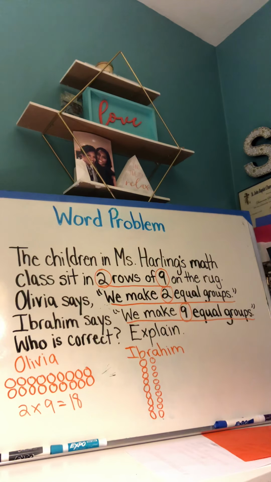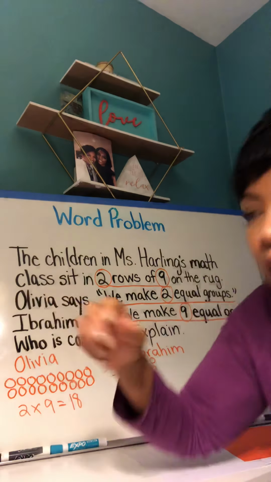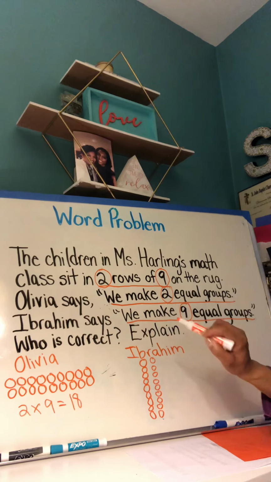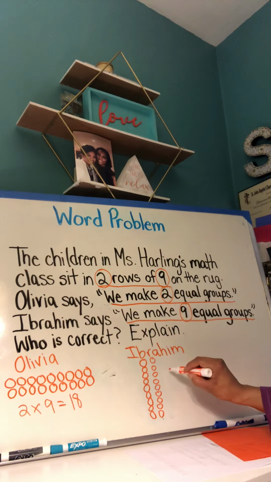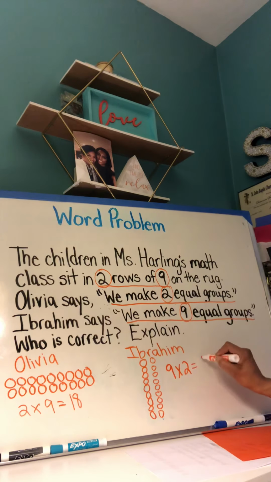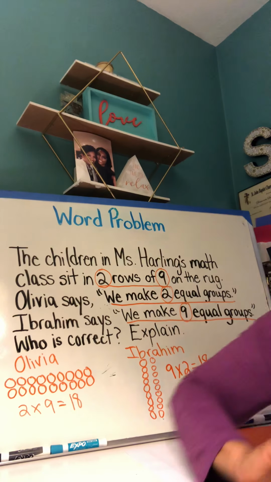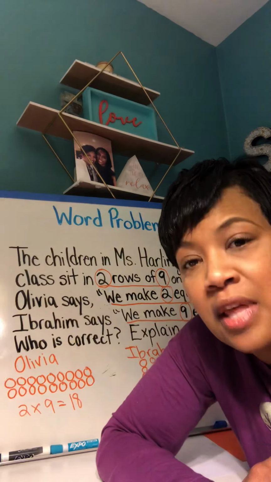We have represented what Ibrahim said. You have 9 groups of 2. Okay? So now we're going to represent that in a multiplication equation with our factors and our product. 9 rows times 2 in each row gives me a product of 18 again. What property of multiplication has been represented when I wrote out the equation? If you said commutative property, that is right.